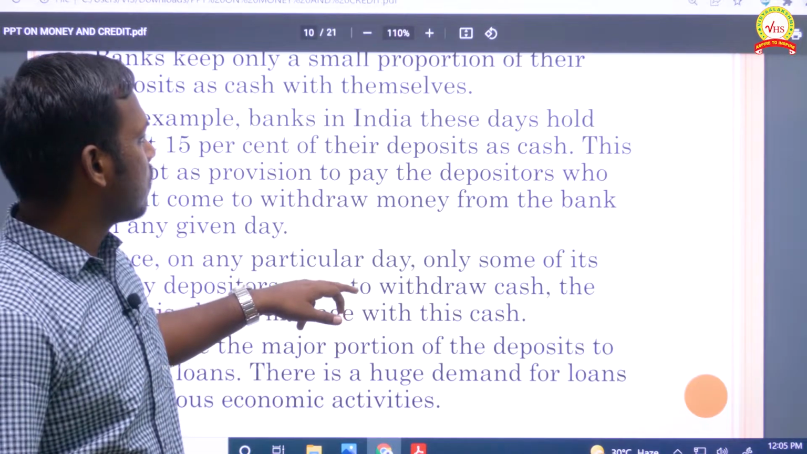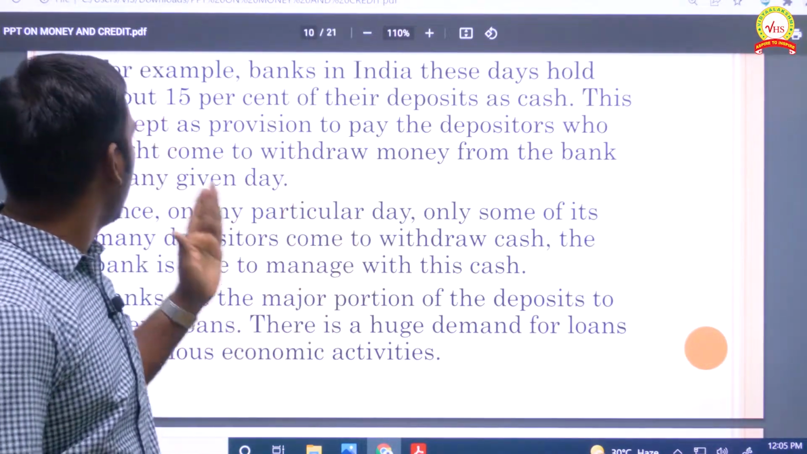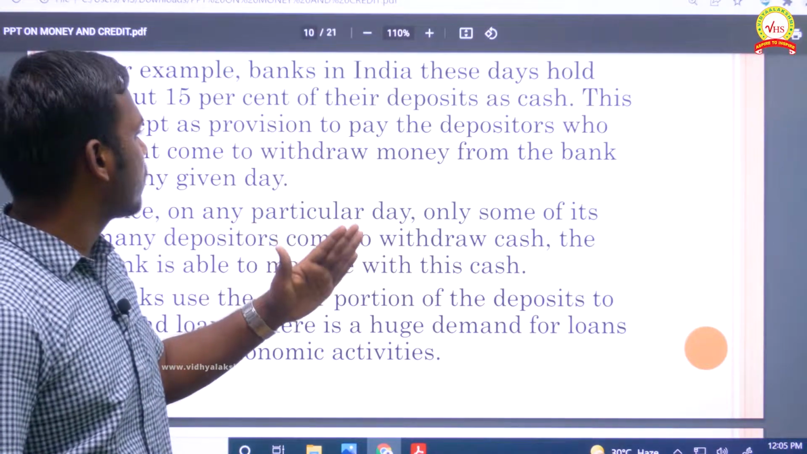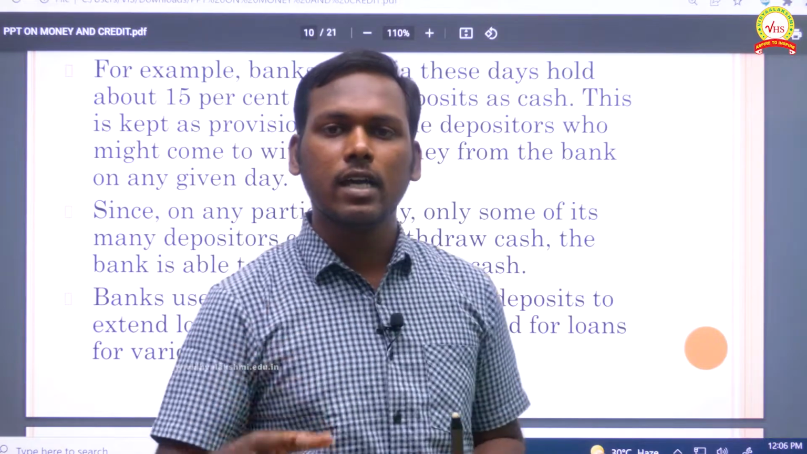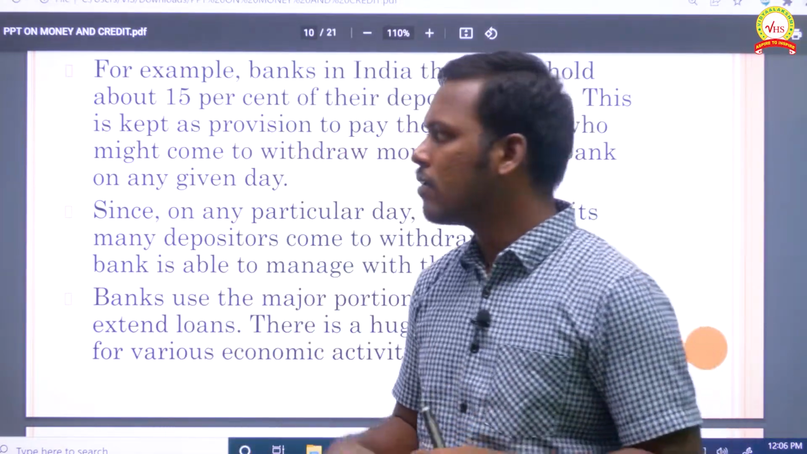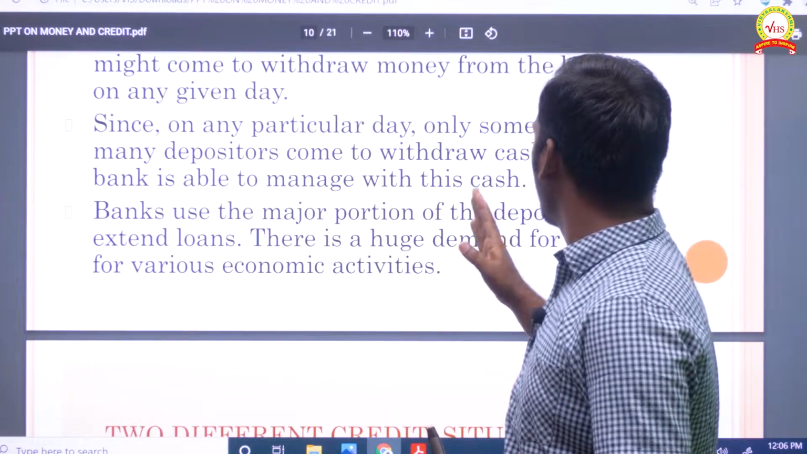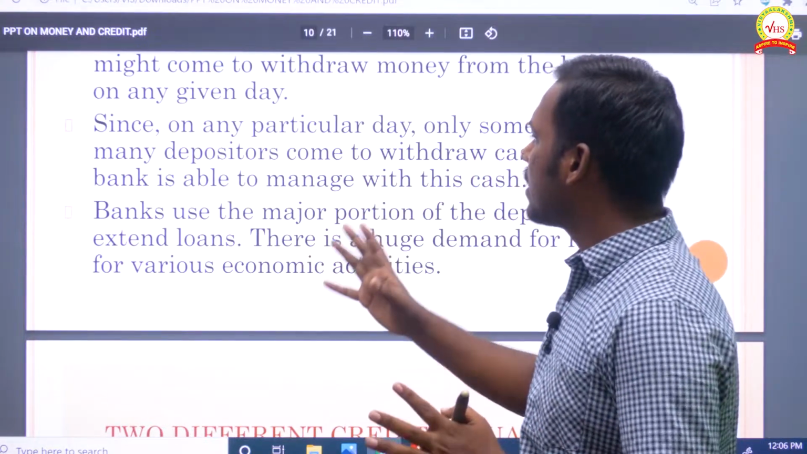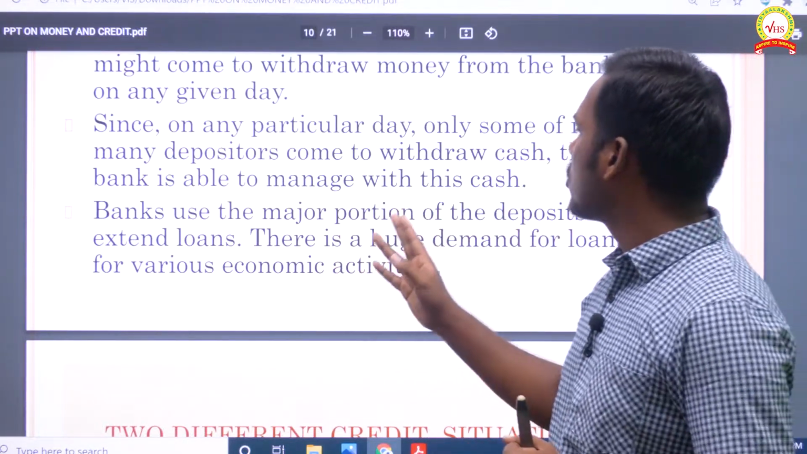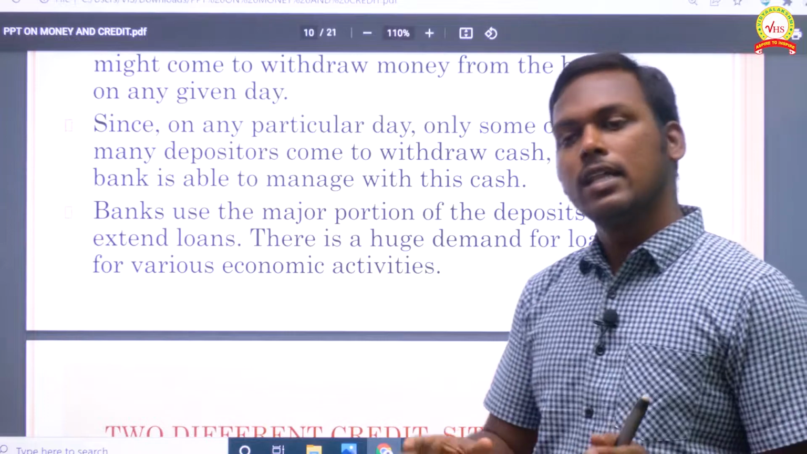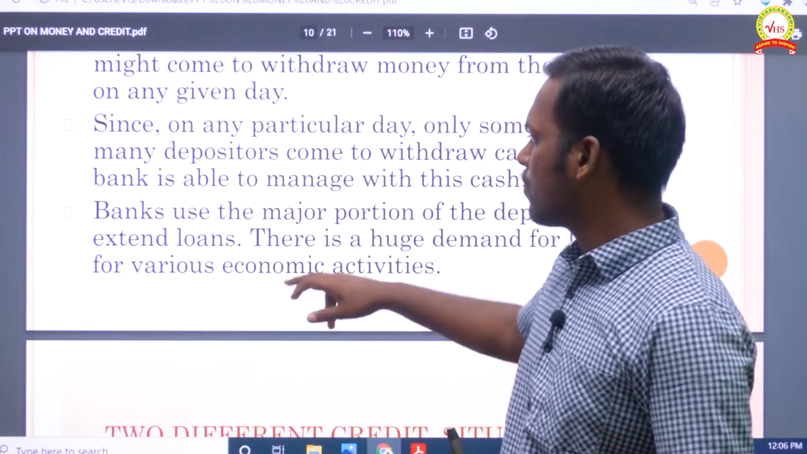Okay, and as cash, this is kept as provisions to pay the depositors who might come to withdraw money from the bank on any given day. Okay, so on any given day, he or she can go and collect their money on demand. Clear? So since on any particular day only some depositors come to withdraw cash, the bank is able to manage with this cash. Definitely, they will be in a position to provide your money back. Clear? They will take care of the risk.